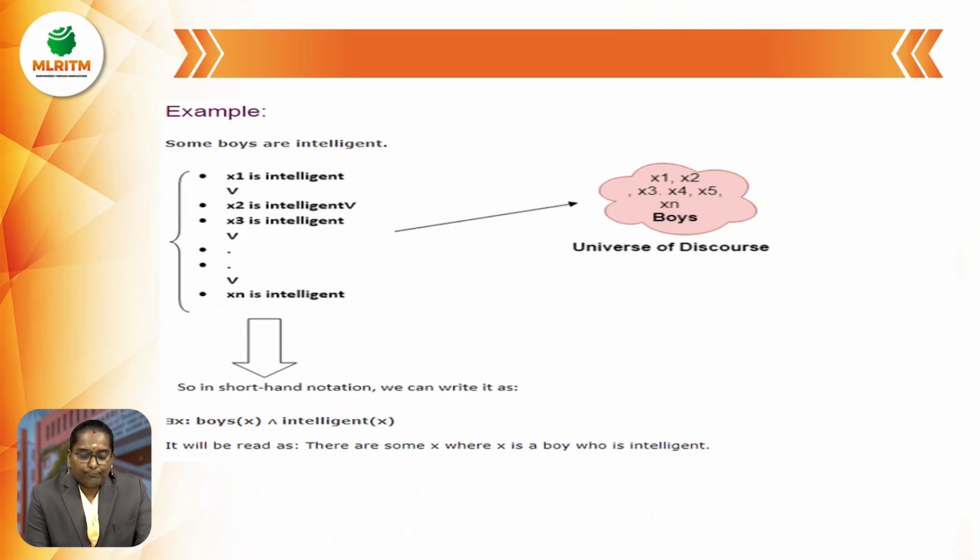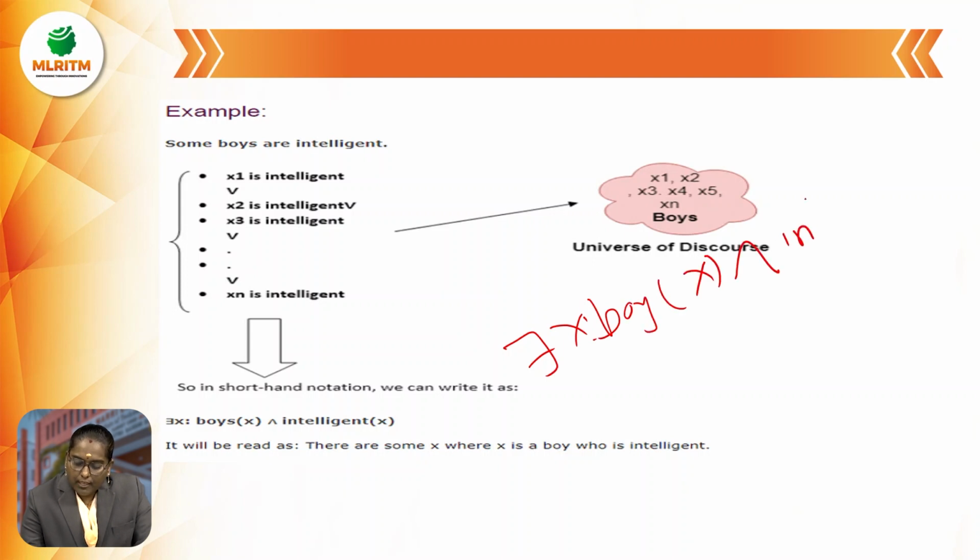Some boys are intelligent: x1 is intelligent, or x2 is intelligent, or x3 is intelligent, and so on, xn is intelligent. In shorthand, we write there exists x, boy of x and intelligent of x. It is read as there is some x where x is a boy who is intelligent. In the diagram, we show x1, x2, x4 and so on to xn. These are the boys.